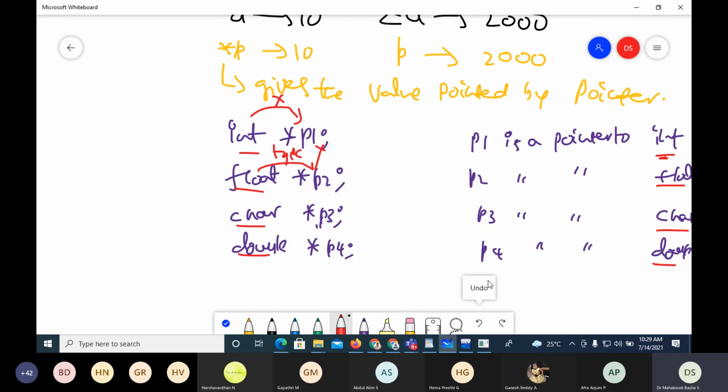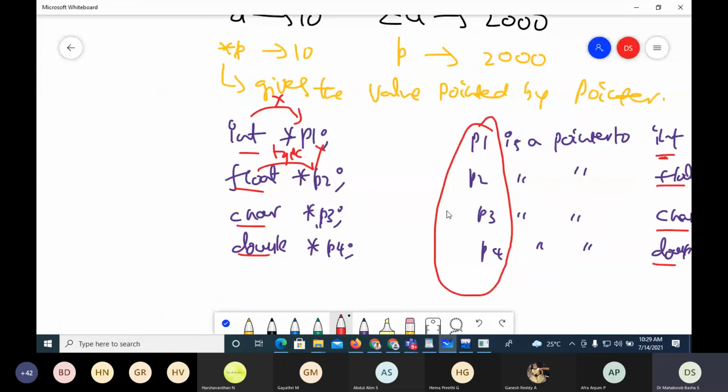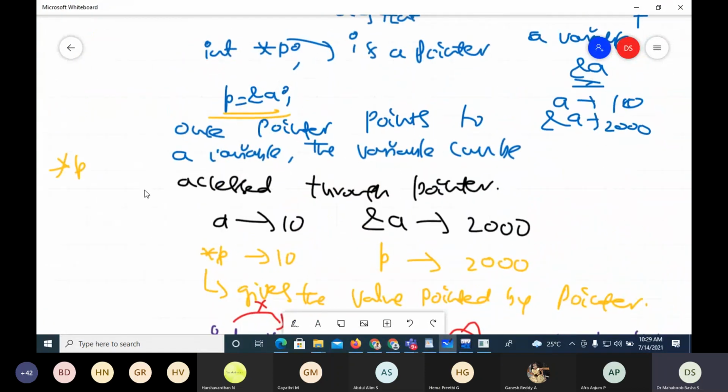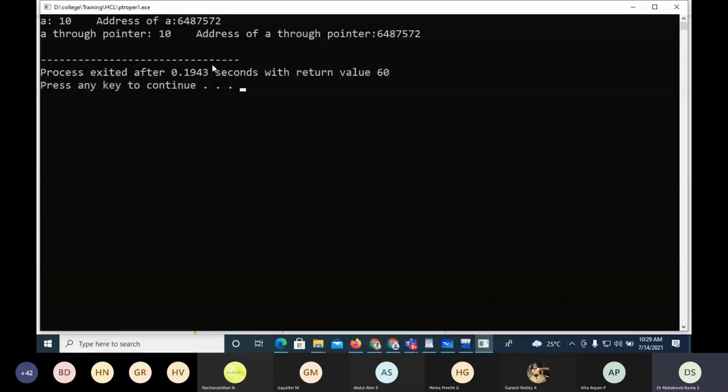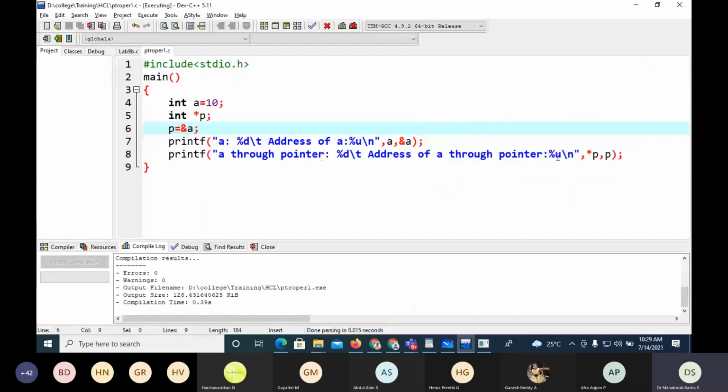Now, whatever data the pointer is pointing to, what a pointer is, it is an address. So it holds an address. When I take an address, you have seen here, this is an address. This address is an integer, which is actually an unsigned integer. That is the reason why I'm using %u here.